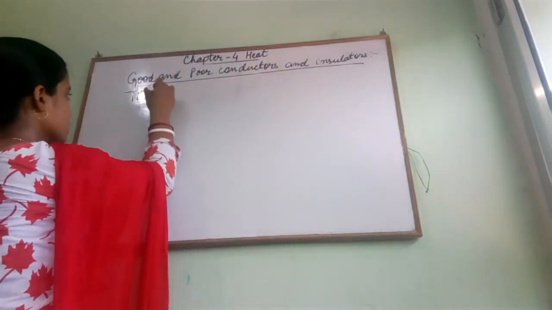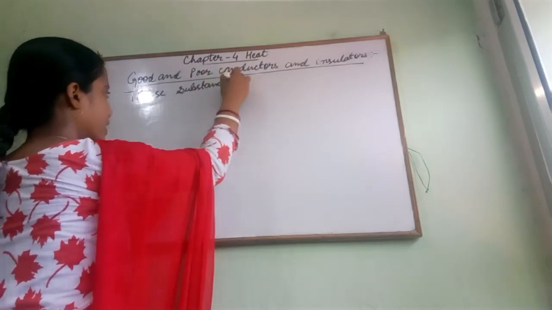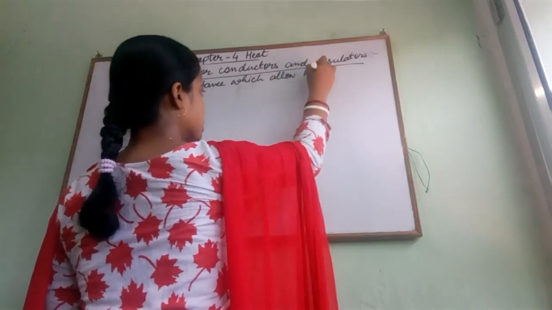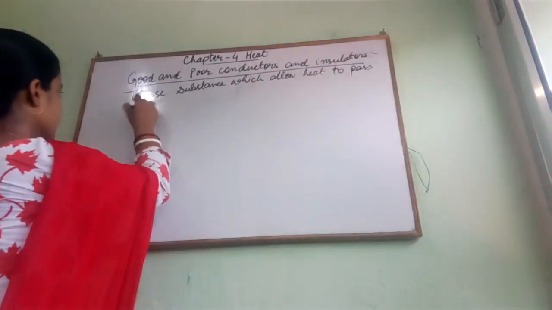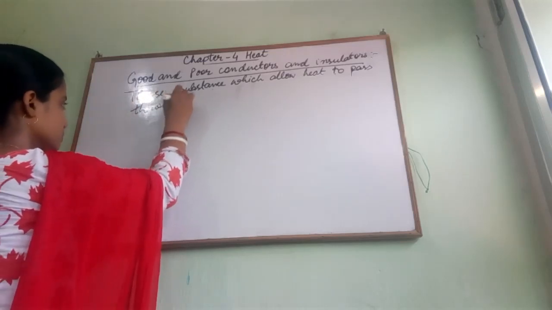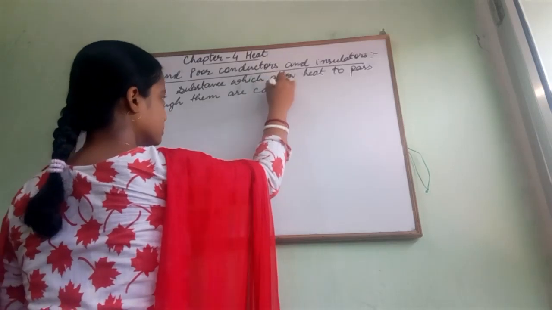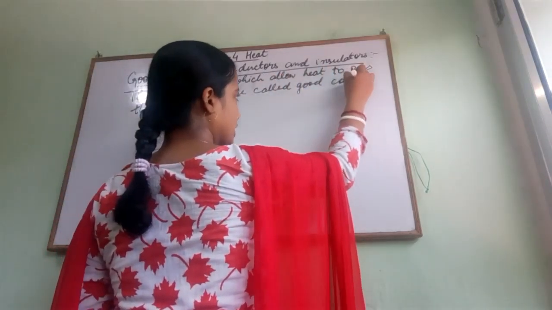Those substances which allow heat to pass through them are called good conductors.